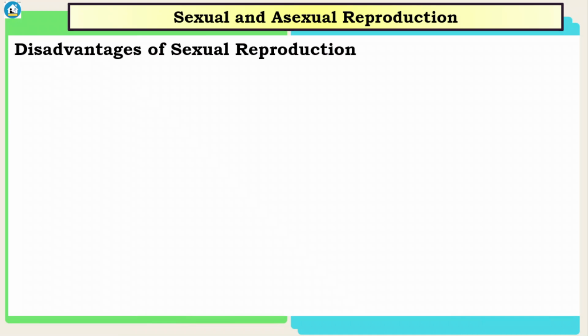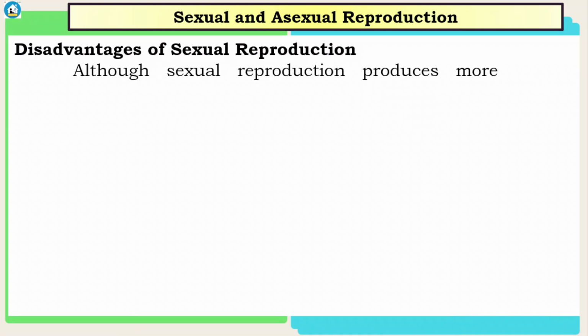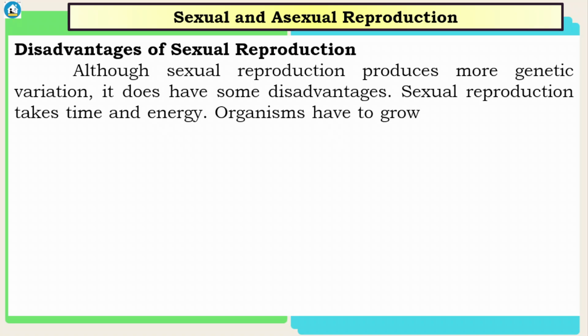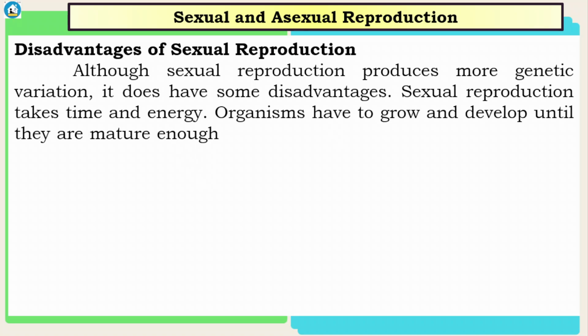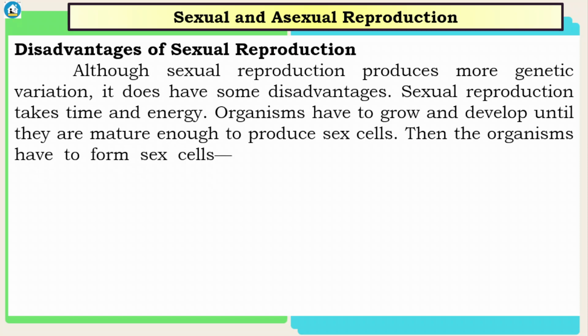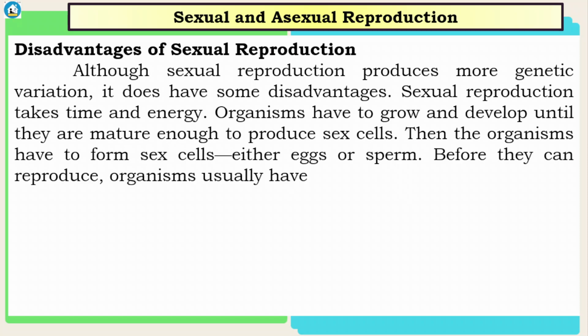So, disadvantages of sexual reproduction. Although sexual reproduction produces more genetic variation, it does have some disadvantages. Sexual reproduction takes time and energy. Organisms have to grow and develop until they are mature enough to produce sex cells. Then the organisms have to form sex cells, either eggs or sperm.